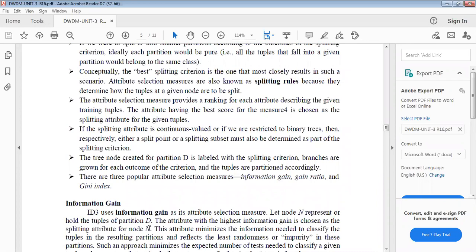In information gain, ID3 uses the information gain as the attribute selection measure.